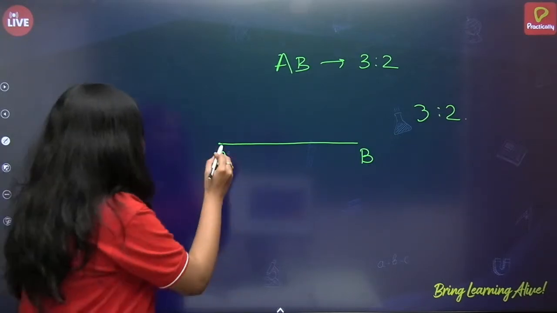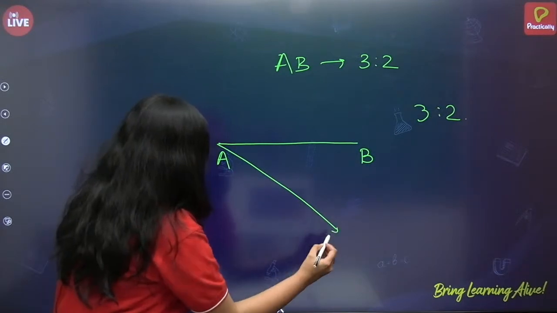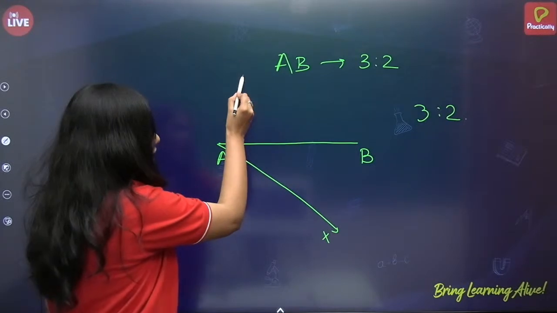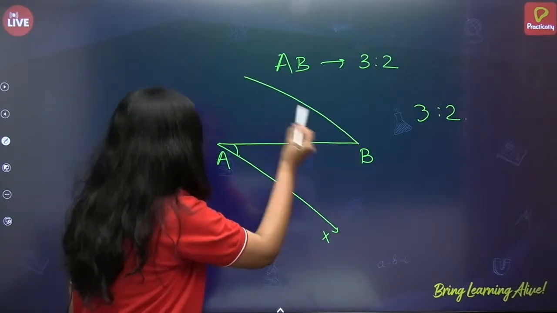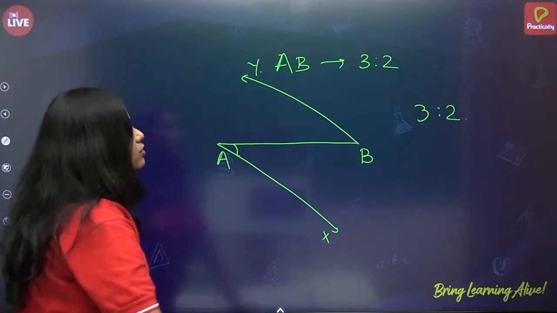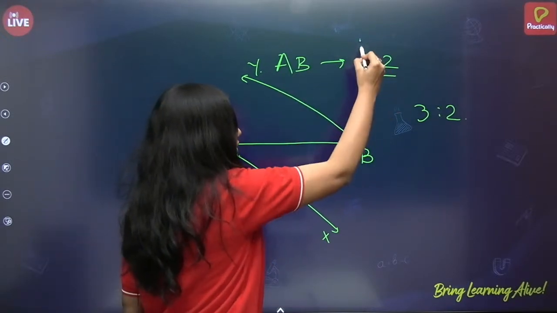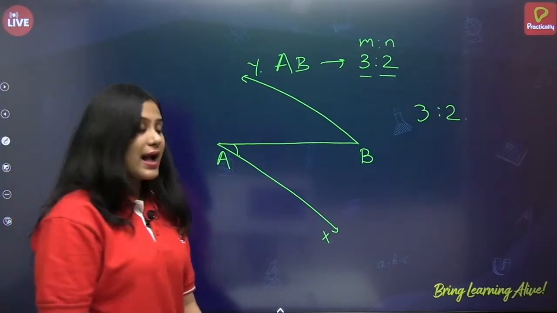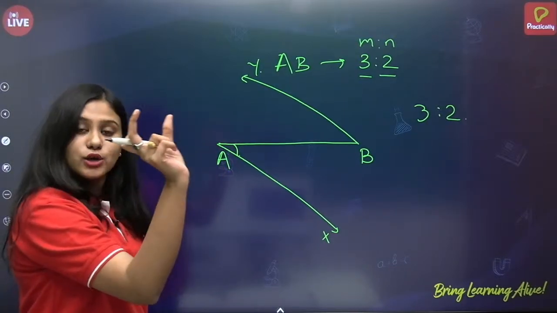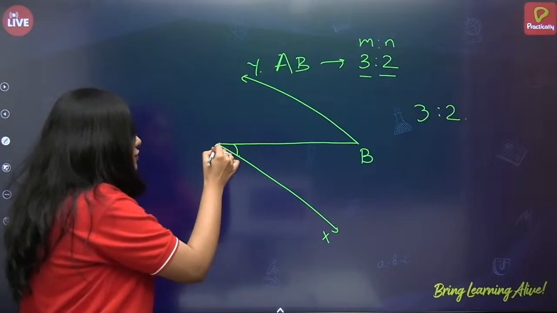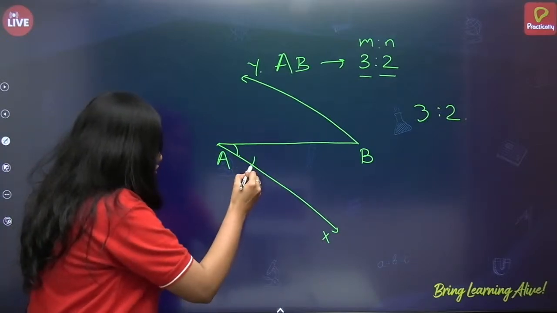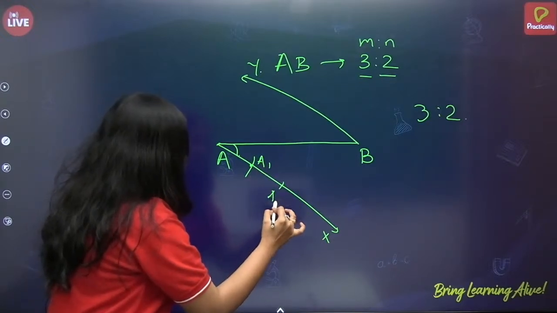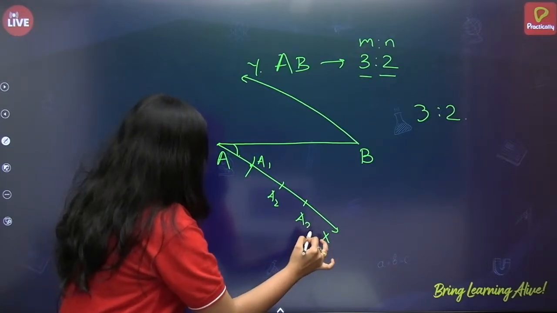Okay. So, first let me join this AX, and this is an acute angle, and parallel to AX, let me draw BY. Now this is 3:2. That is m:n is equals to 3:2. So what do I have to do? Take some 1 unit radius, put the needle of the compass at A and cut arcs. So this is A1, this is A2, this is A3.